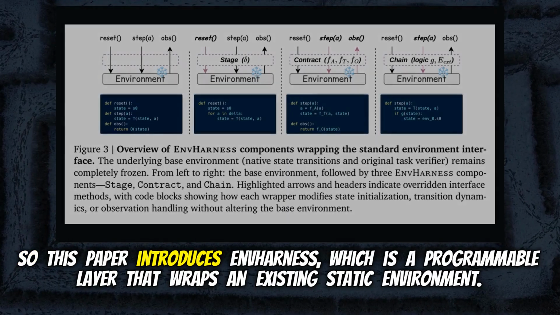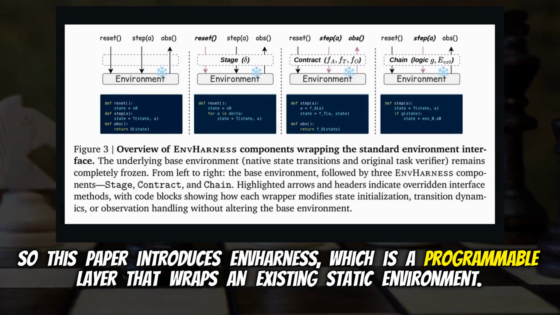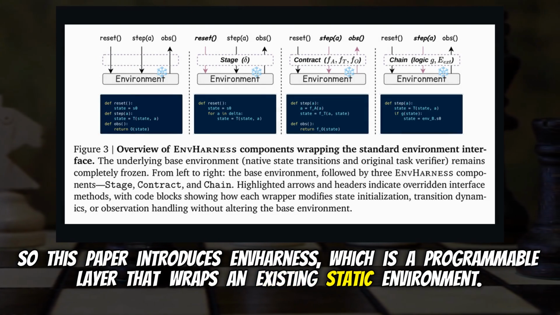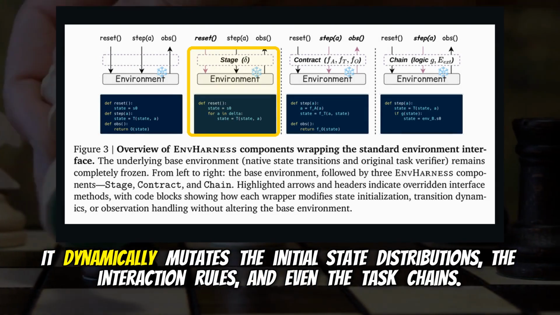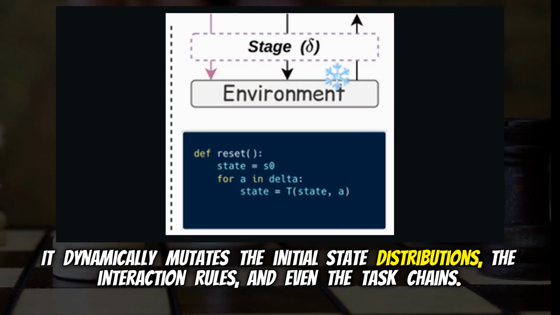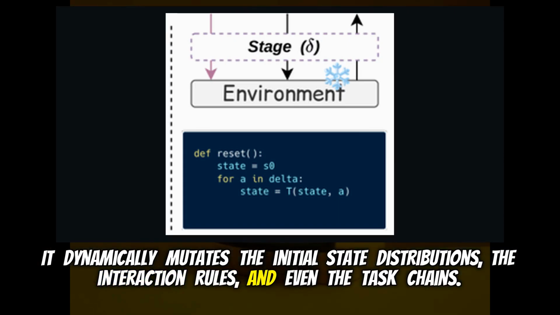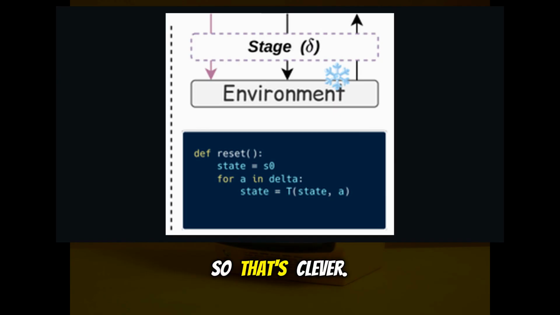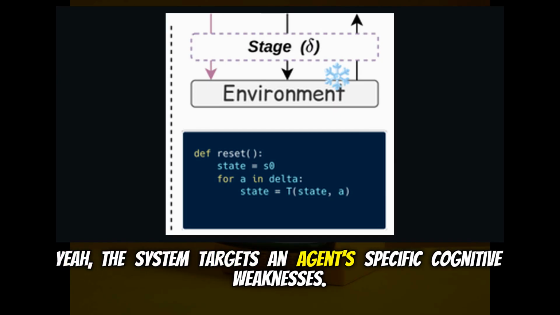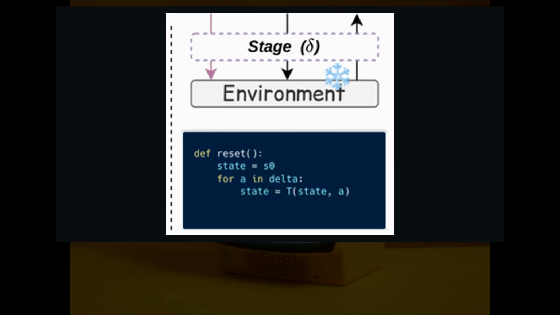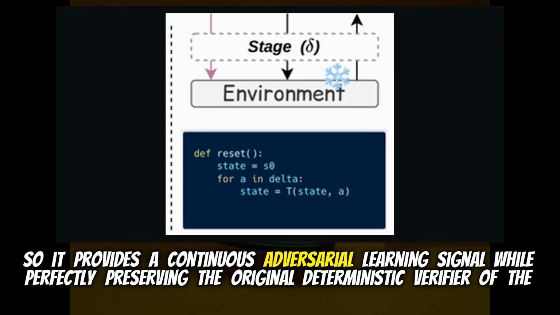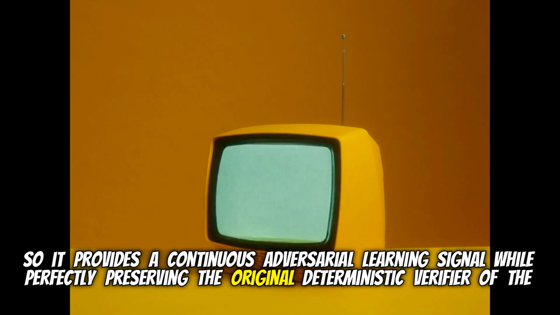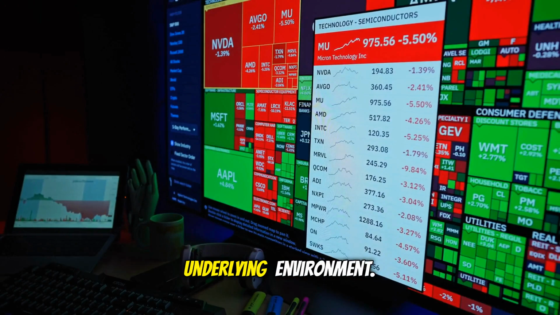So this paper introduces EnvHarness, which is a programmable layer that wraps an existing static environment. It dynamically mutates the initial state distributions, the interaction rules, and even the task chains. And it does this purely at the API interface level. Oh, that's clever. Yeah, the system targets an agent's specific cognitive weaknesses. So it provides a continuous adversarial learning signal while perfectly preserving the original deterministic verifier of the underlying environment.